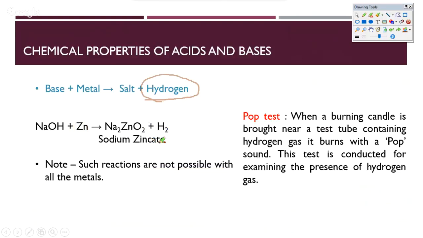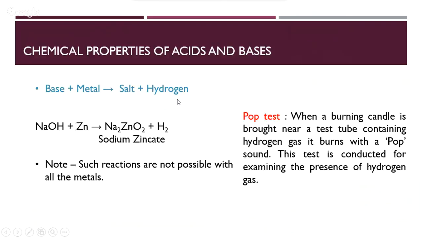The other example that is very typical is to use aluminium. Aluminium also ends up giving sodium aluminate, which is another metal which actually gives hydrogen gas in presence of bases. But again, these are few and far in between. So therefore, this is one typical reaction which can help you identify a certain amount of metals when they're put with bases. So that's the reaction for acids and bases with metals.